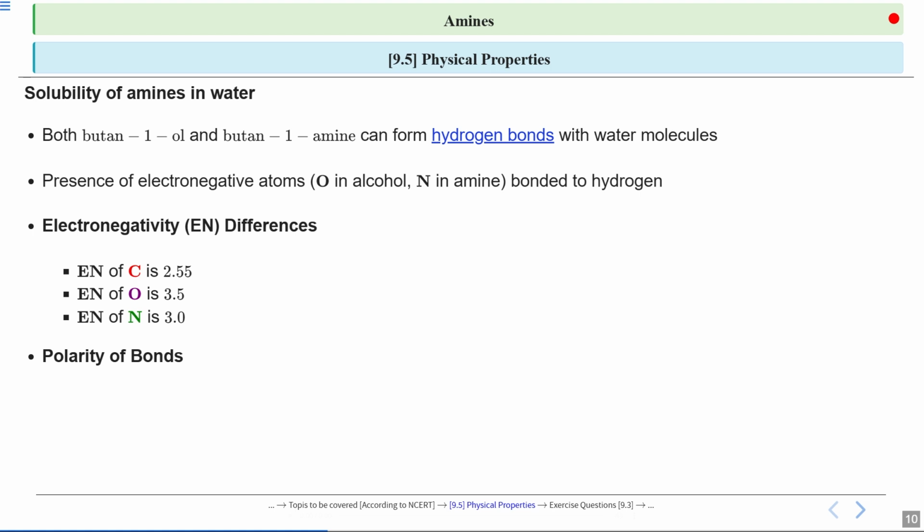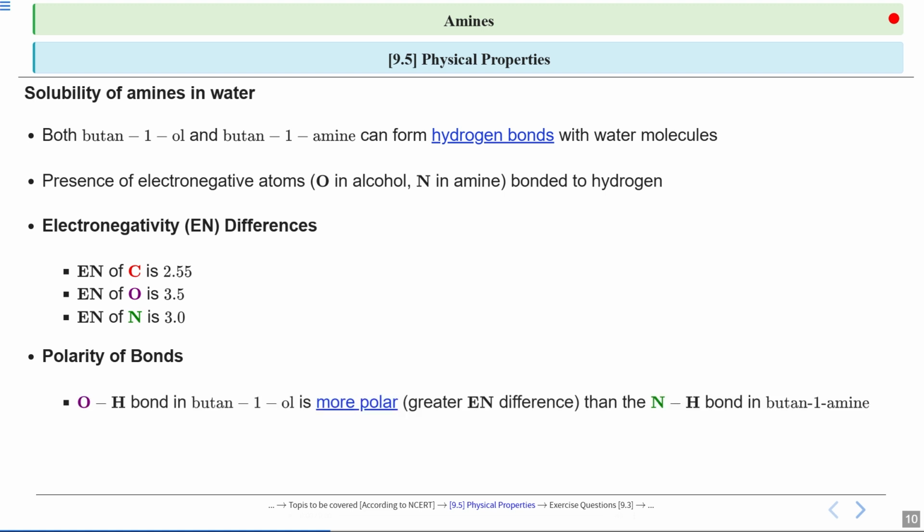Now, the polarity of a bond depends on the difference in electronegativity between two atoms. The more polar the bond, the stronger the hydrogen bonding with water, and the higher its solubility.